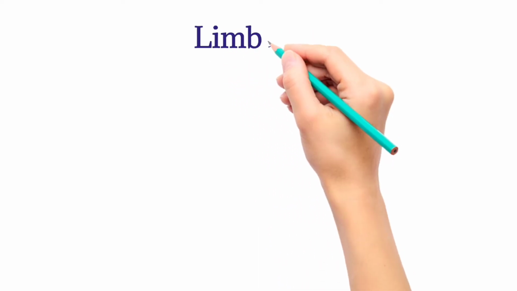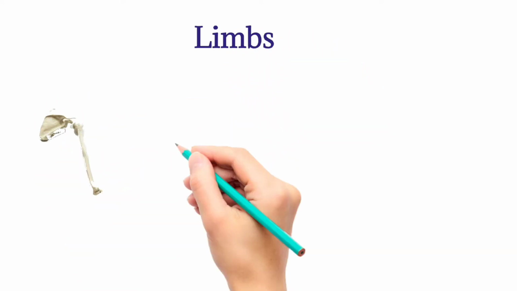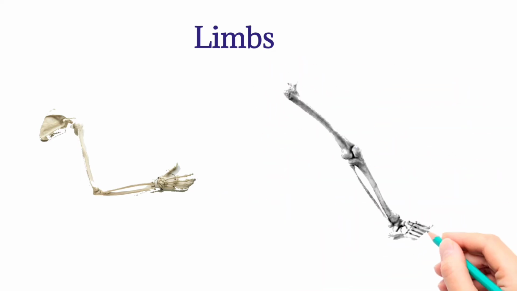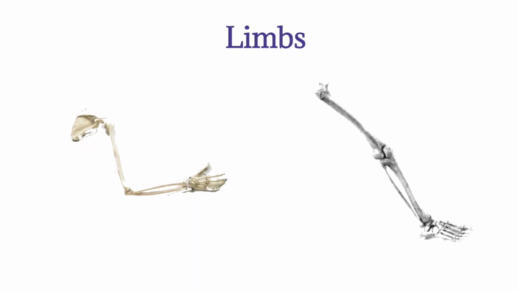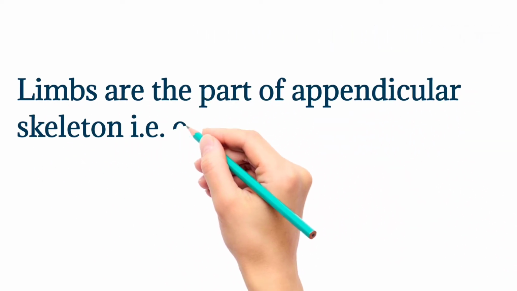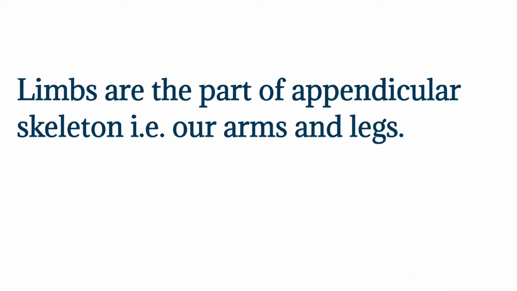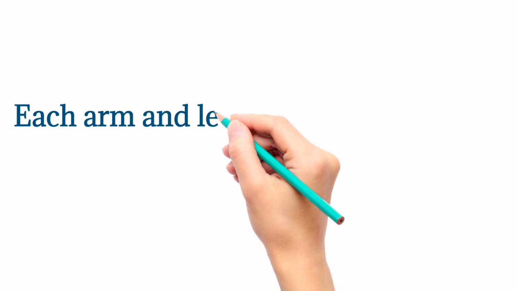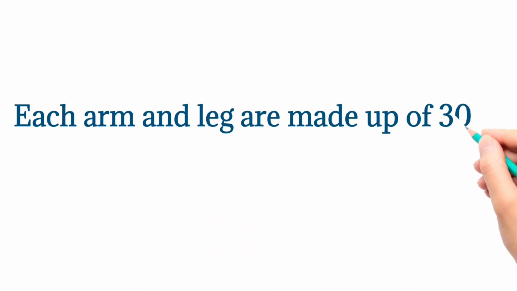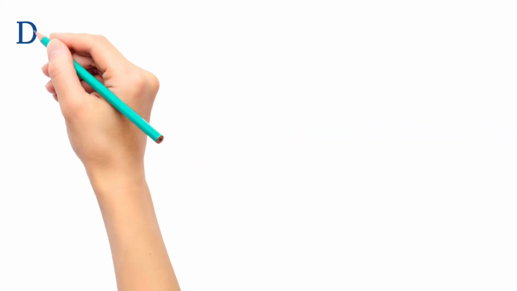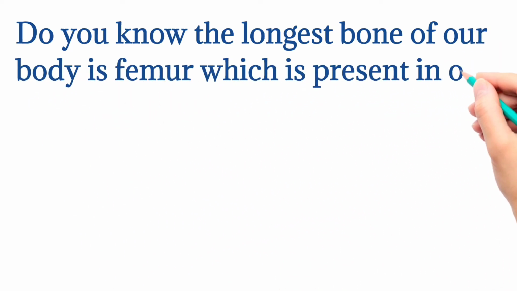Now we are going to discuss the limbs. Limbs are part of the appendicular skeleton system. We have 2 pairs of limbs: 2 arms, 2 legs. Each arm is made up of 30 bones. Similarly, each leg is also made up of 30 bones. Do you know the longest bone of the body? Yes, it is the femur, which is present in our legs. It is also the strongest bone of the body.